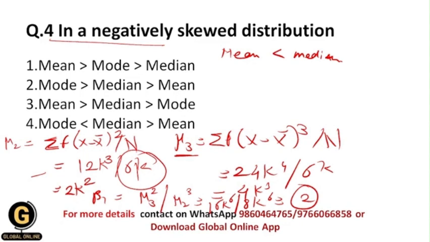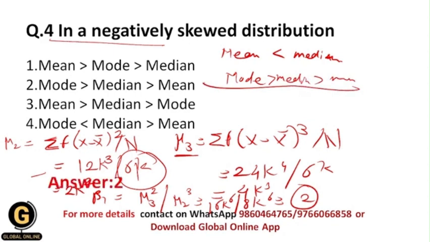So there are small values of the data, but they will have a large tail. All of you getting? And that's why in a negatively skewed distribution, mode is greater than median, which is greater than mean, and that's why your correct answer would be 2, because here mode is greater than median and median is greater than mean.